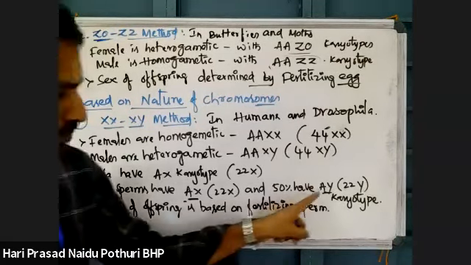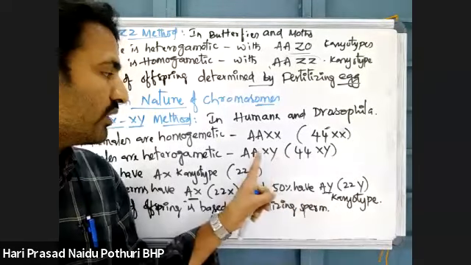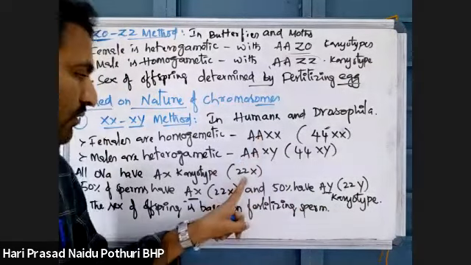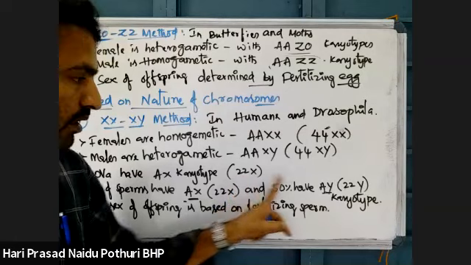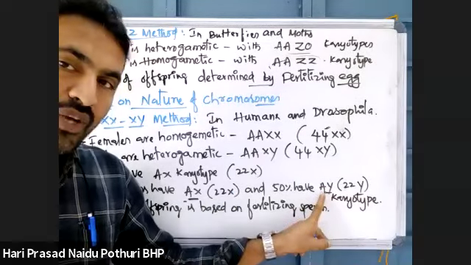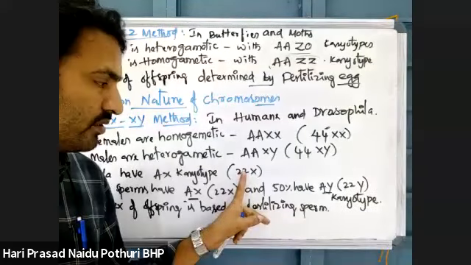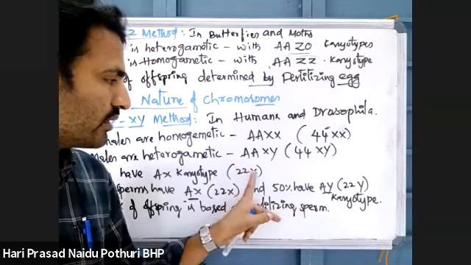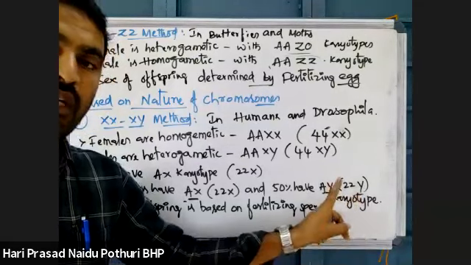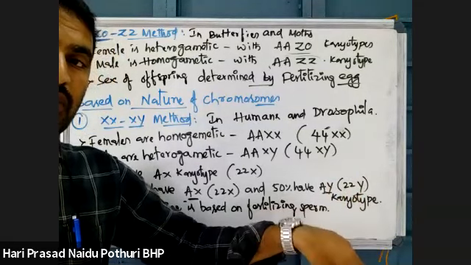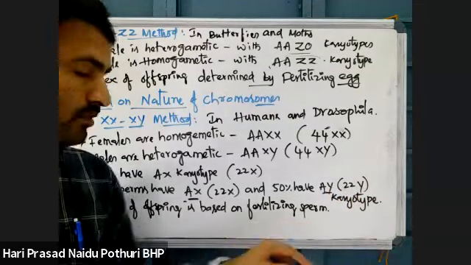If a sperm with Y chromosome fertilizes an ovum, then 22X plus 22Y, 44XY, the new individual will be male.